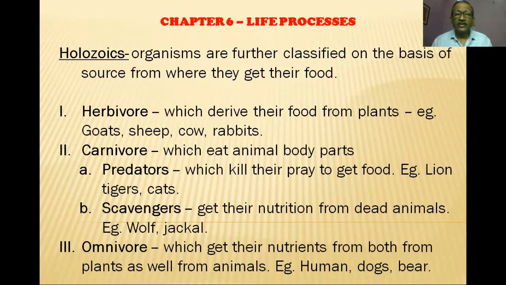Okay, third category of organisms are omnivores, in which we human beings and others come. That is, we get a part of food from plants, a part of food from animals. We have taken honey, we have taken milk, we have taken eggs, we have taken meat and fish, we have taken wheat, rice, pulses, greens, vegetables, everything. So our food consists of certain products of plants, certain products of animals. So such organisms which are getting their food from both the plants and animals are called omnivores. So the common examples are human beings, dogs, bears, crows, and many other organisms.